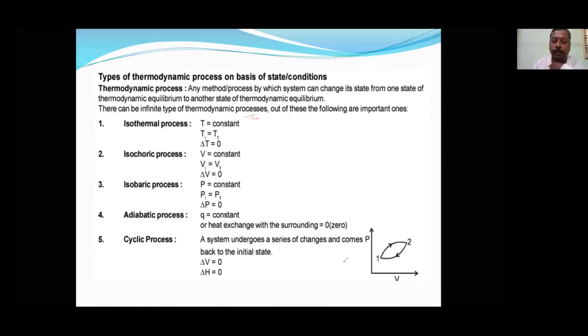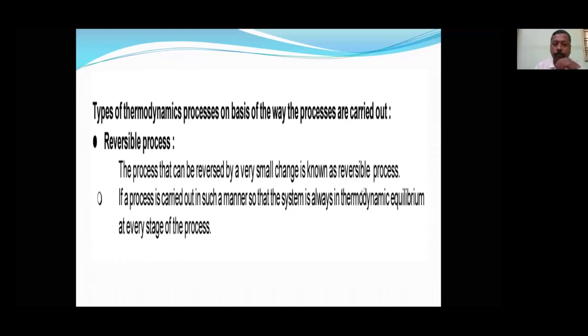Now we will go for the next slide. Previously we classified based on which parameter is kept constant during a process. Now we are going to look at how the process is carried out. Types of thermodynamic process we have done, but that was on the basis of which parameter is kept constant. Here this is the classification by the way the process is carried out. Based upon how the process is carried out, thermodynamic processes are further classified into two types.